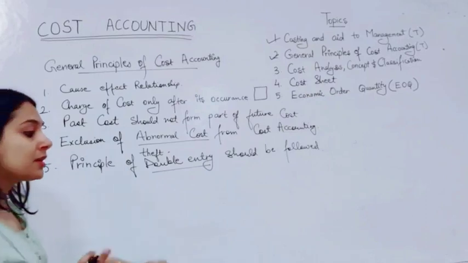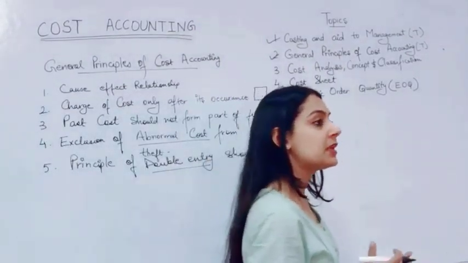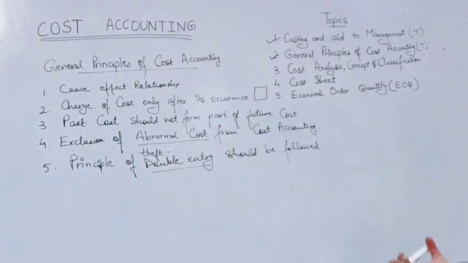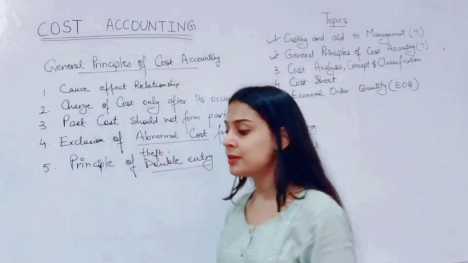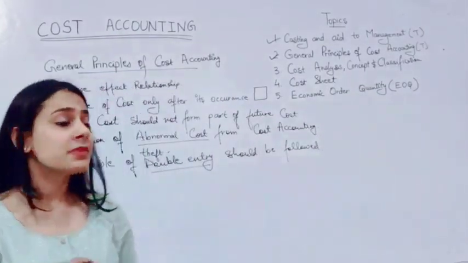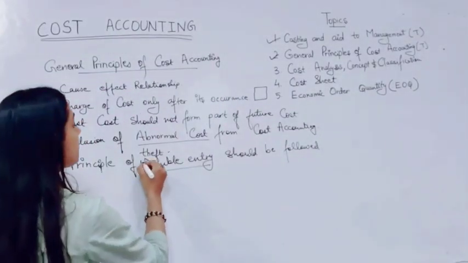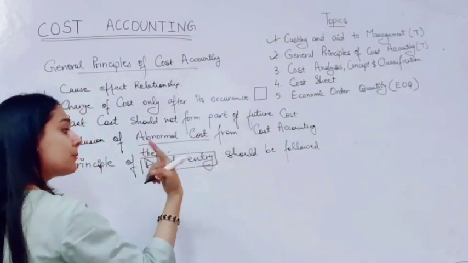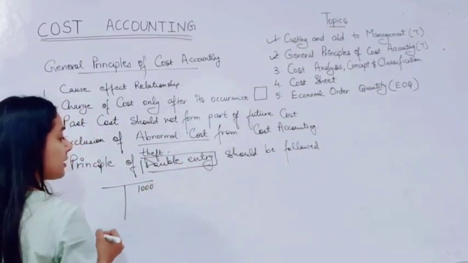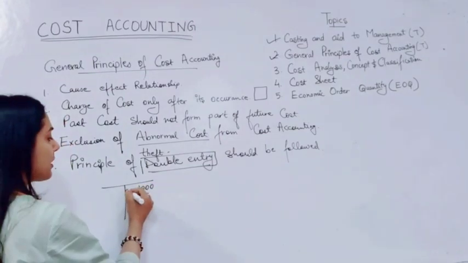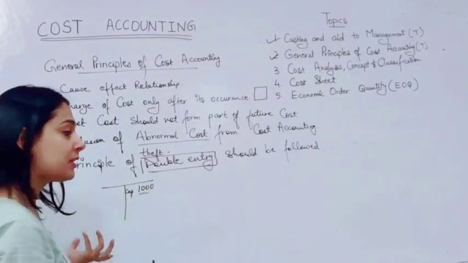But here, double entry also means maintaining our different kinds of ledger accounts and cost control sheets, so that we have recorded the transaction in such a way that any kind of expense is on both sides. For example, if this is my capital account, I am starting business with ₹1000, this is my capital, and now I need to pay the labor.